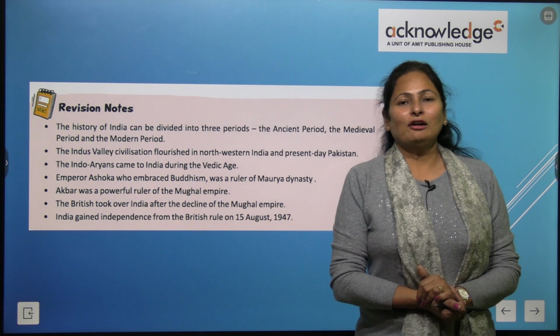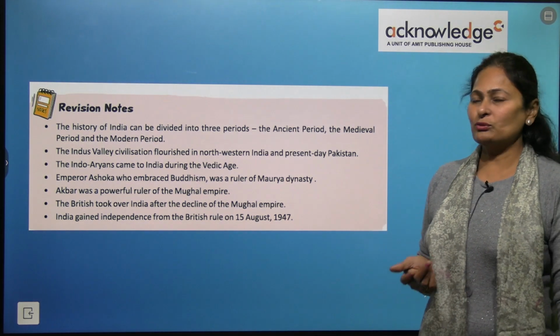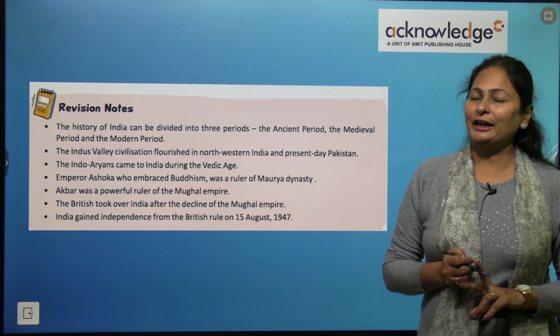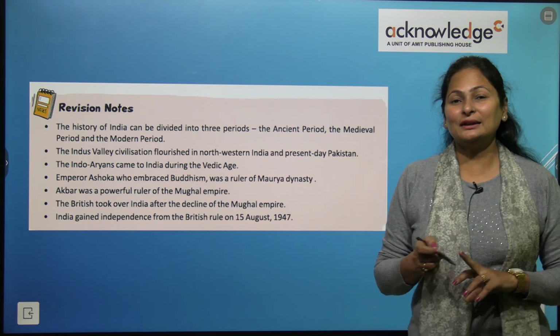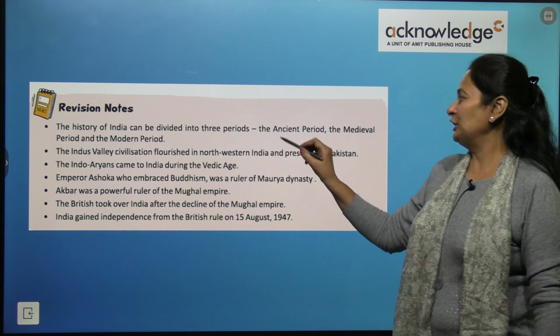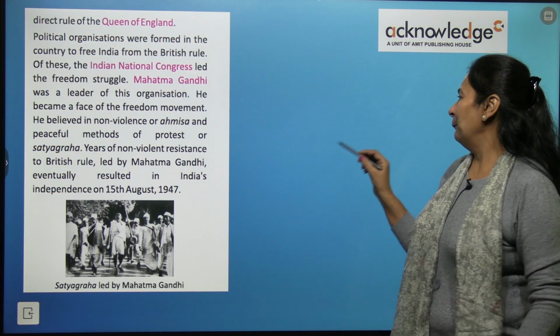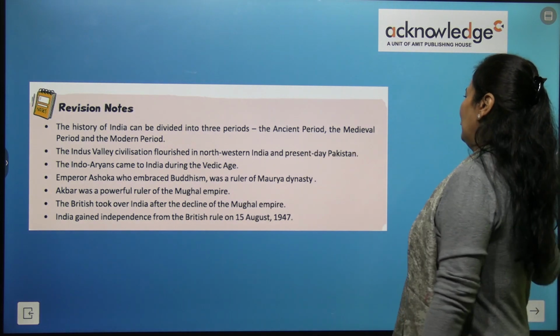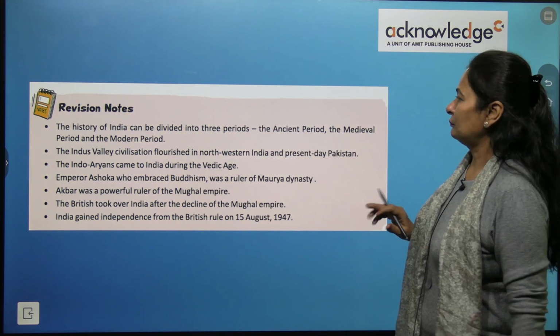So kids, that's all for this chapter. Let's revise what we have learned during the session. The history of India can be divided into three periods: the ancient period, the medieval period, and the modern period, right?